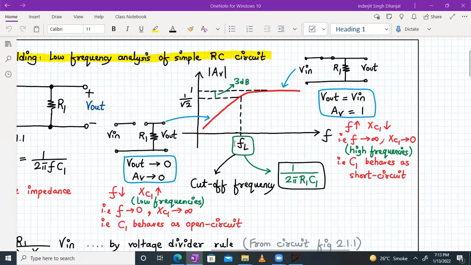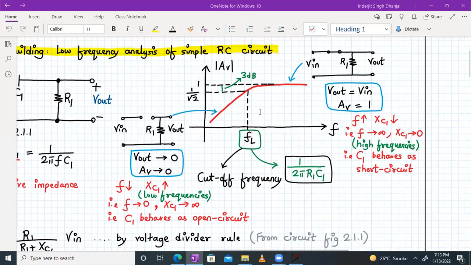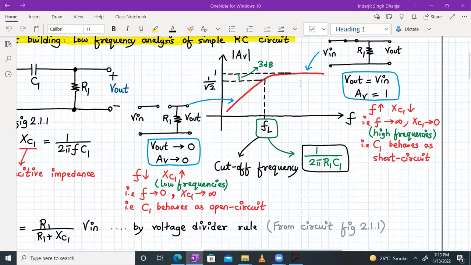So as the frequency increases beyond FL value, your XC1 keeps on decreasing. And at a very high frequency, your XC1 tends towards 0. So if an impedance tends towards 0, it is replaced by a short circuit. Therefore, over here, as you can see, C1 is replaced by a short circuit. Therefore, whatever is the input applied, same as the output. That means the circuit has a gain of 1, right? So therefore, this kind of behavior is justified.